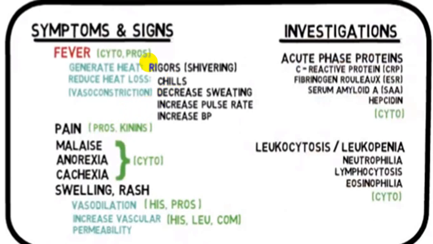There will be associated factors which help in loss of heat by means of increased sweating, but in certain persons where you want to preserve heat, there will be decreased sweating.